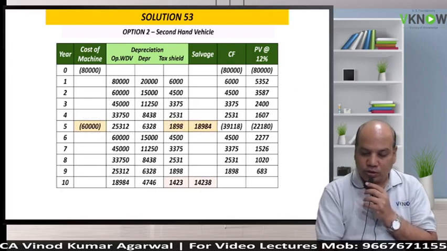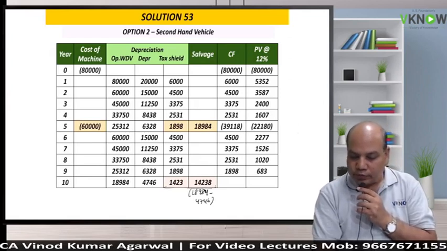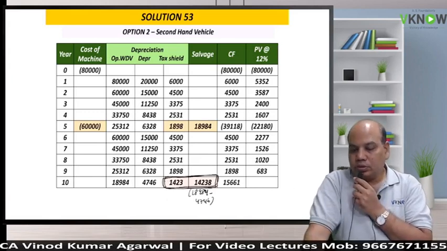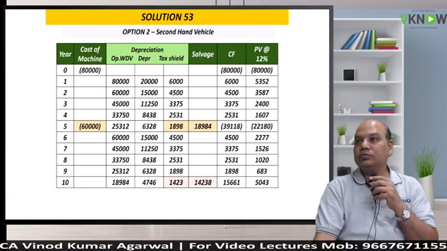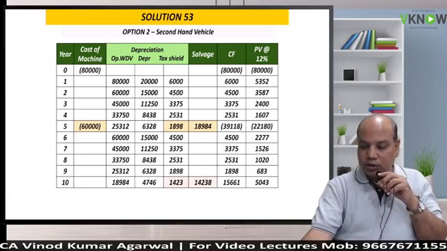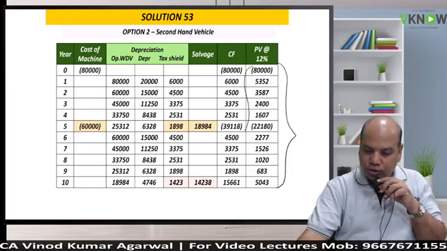Or do you want me to write? No, sir. 18984 minus 4746, and take the total of these two numbers. Both are inflows, so that will be the 10th year cash inflow. 15661 into the 10th year factor. 5043.